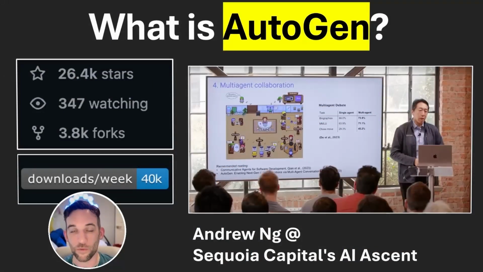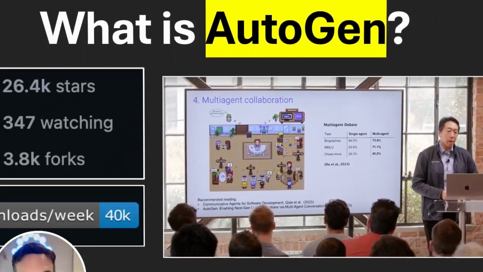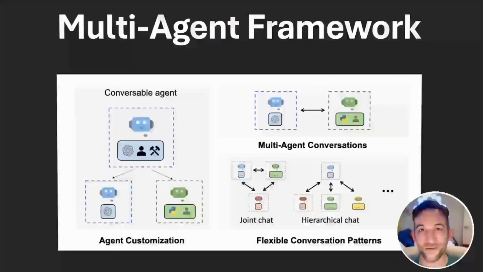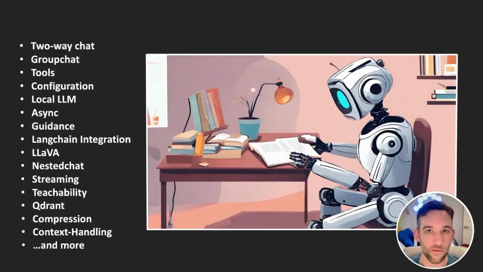Let me explain. I'm going to introduce you to a popular agentic framework called Autogen, and it's actually a multi-agent framework. All that really means is that we can have multiple agents talk together and then produce something for us. And we can have different ways of having that conversation. And Autogen offers so much out of the box, such as RAG, context handling, compression, integrating with local LLMs, and much more.